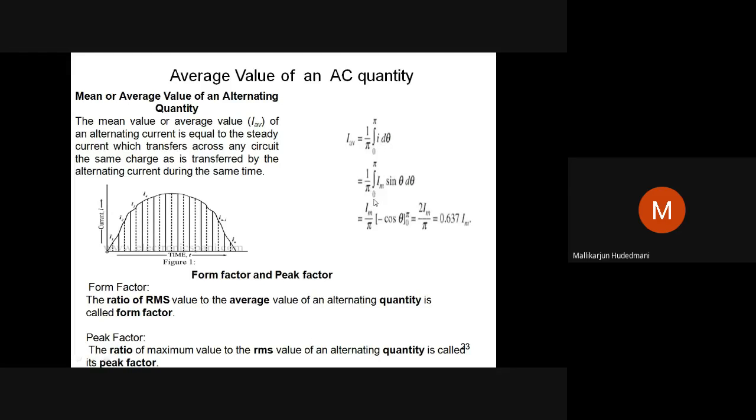When I substitute for 0 to pi, the integration of sine is minus cos, with limits 0 and pi. When I work it out, this becomes 2 Im by pi, or 0.637 Im. So it means the average value won't be 0; it will be a particular fraction.